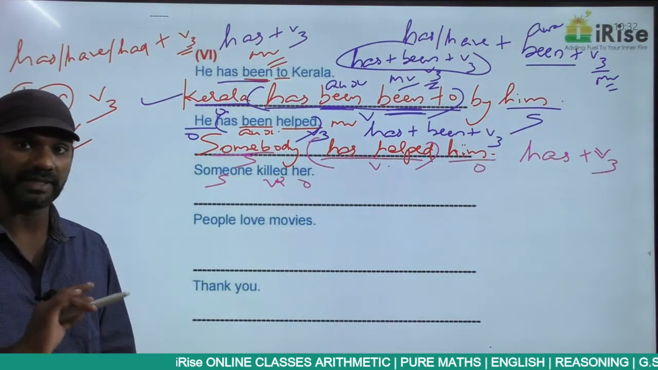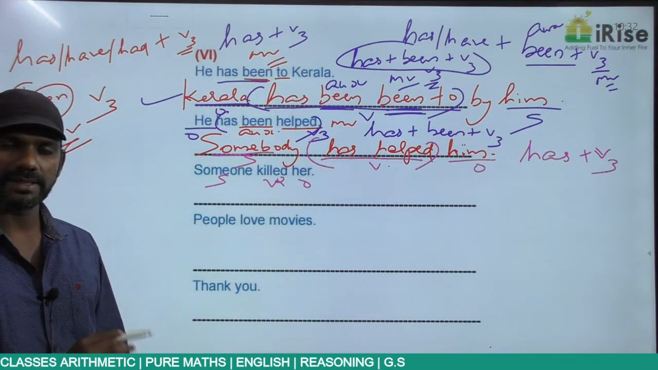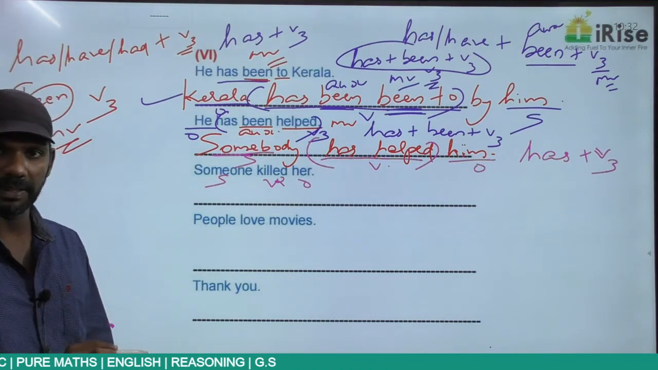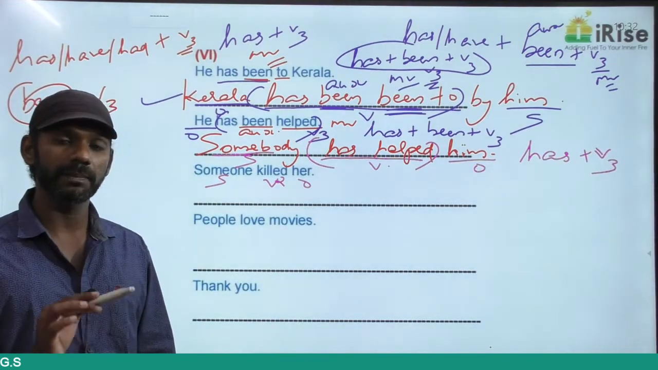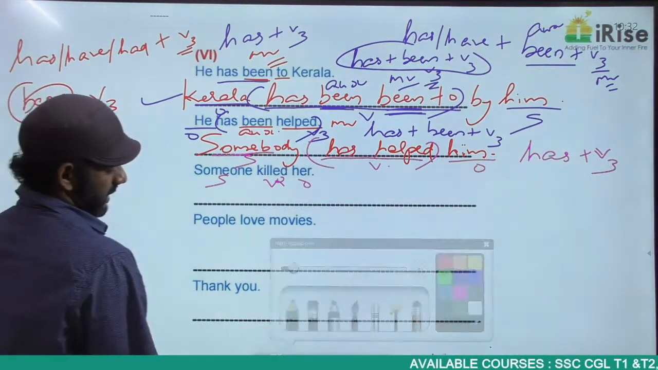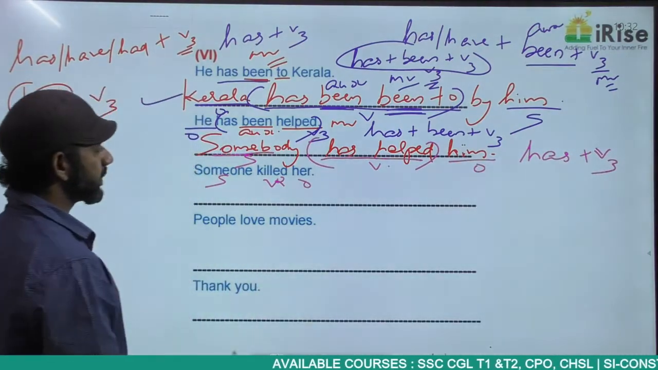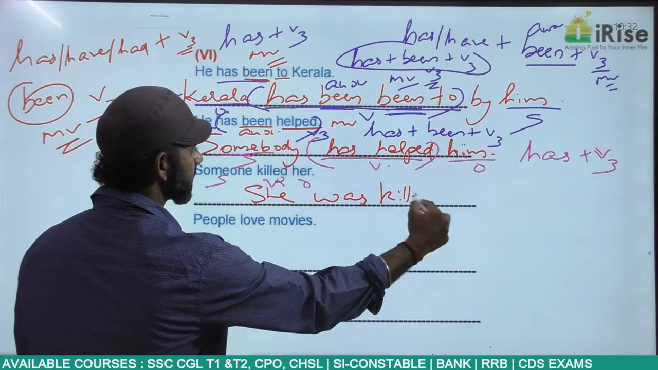Nothing like subject plus V3 in active voice. It's always subject plus V2. Active voice, simple past tense. Passive voice also must be simple past tense. And simple past in the passive voice is was plus V3. So this sentence, someone killed her, in the passive voice becomes she was killed.